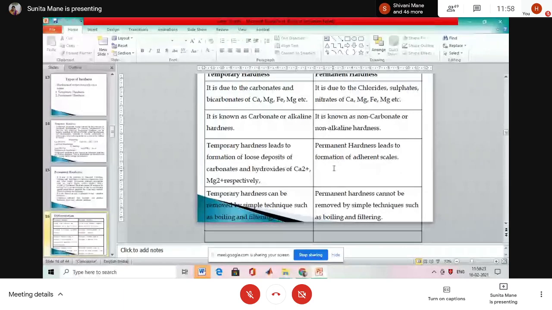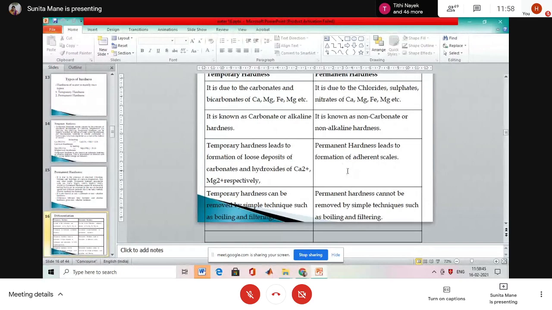On boiling, temporary hardness can be removed. And permanent hardness leads to the formation of scales and sludge on the boilers.